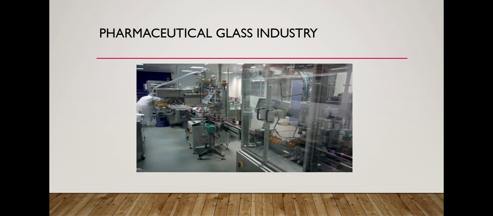In the pharmaceutical glass industry, pharmaceutical glass is prepared. Pharmaceutical glass is used in laboratories and machines.